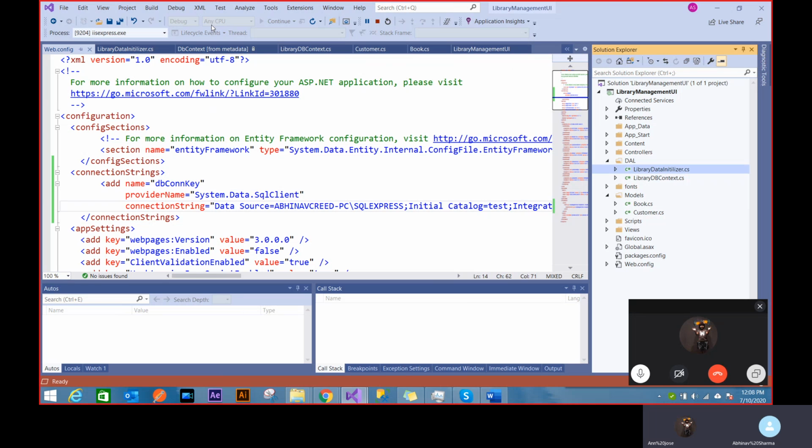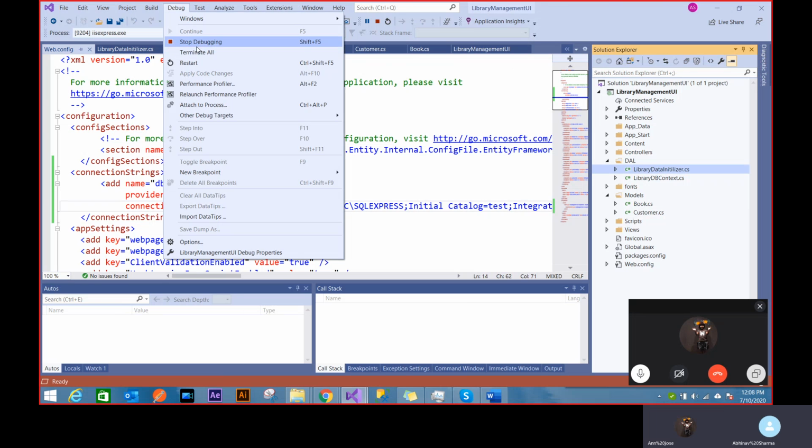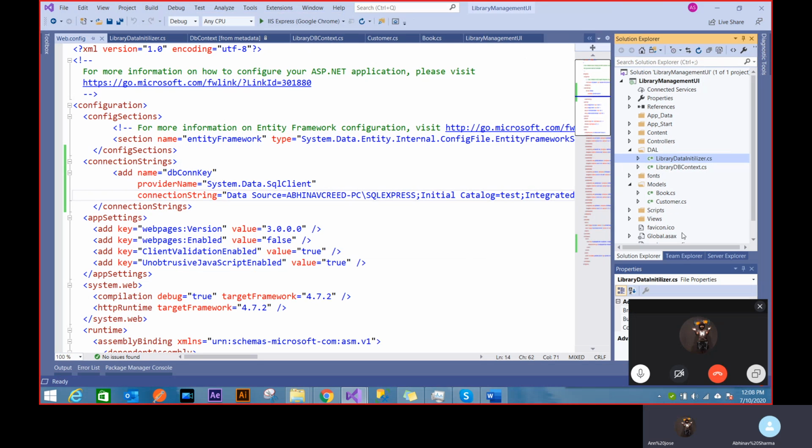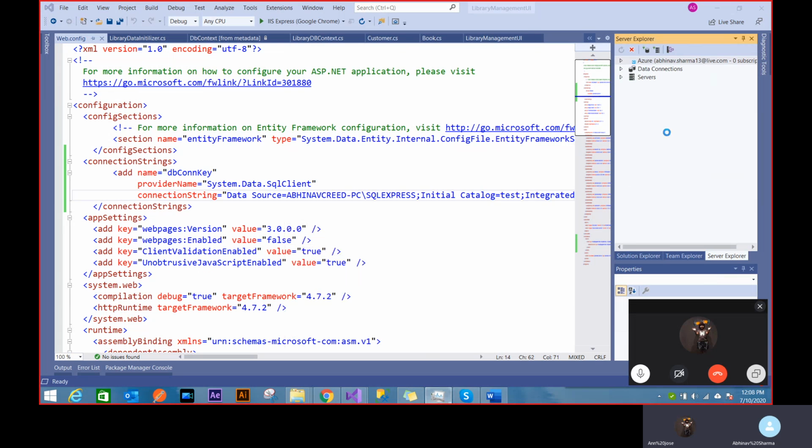I can just maybe try here if it's able to connect. Maybe shut down and close Visual Studio one more time. No, Visual Studio is fine. It's a problem with SSMS. So I can try the Server Explorer here. Maybe the server was stuck for some reason. It might show me connections here.